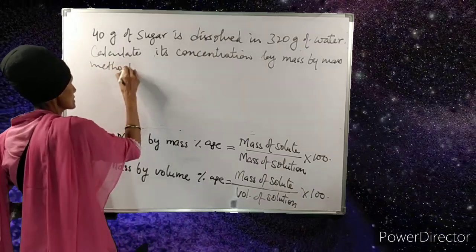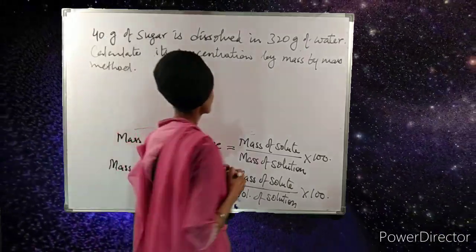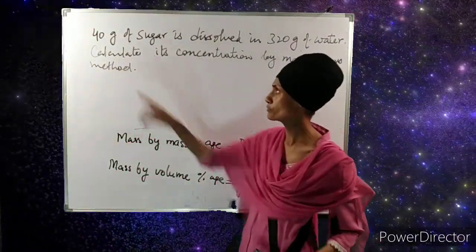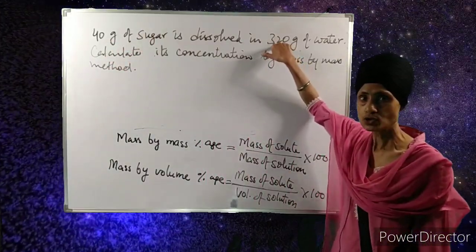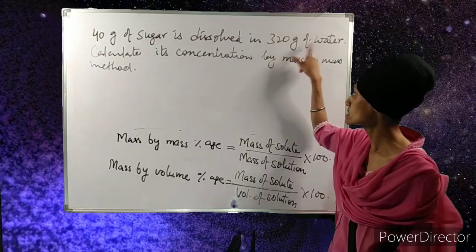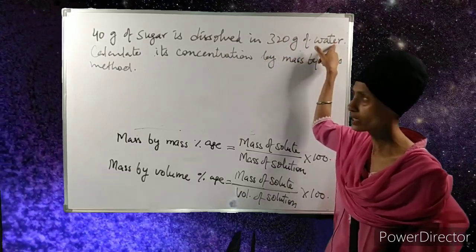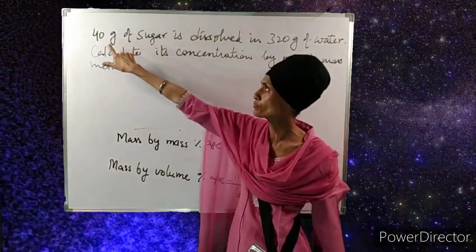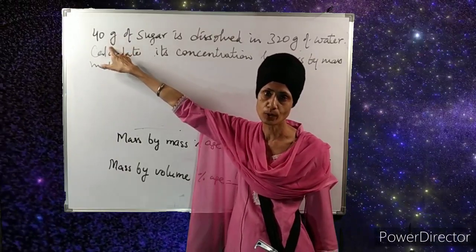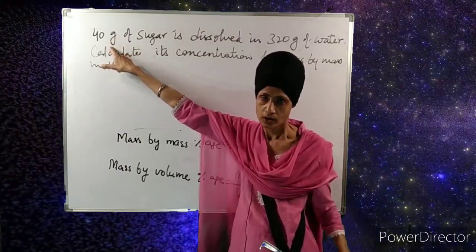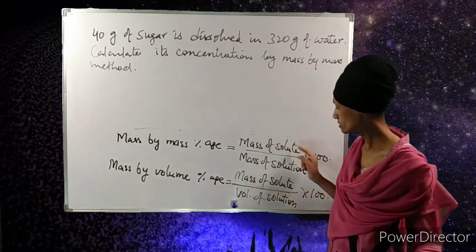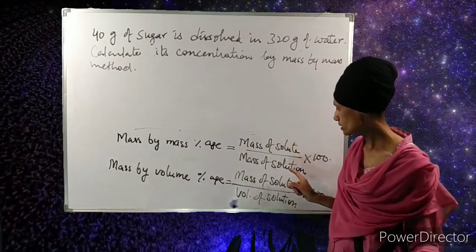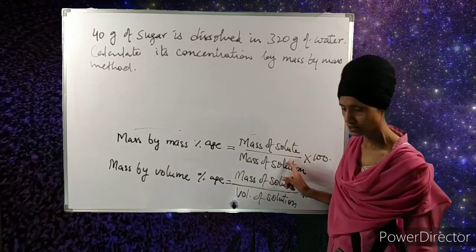You can see that in the statement the amount of sugar present is only 40 gram and the amount of water present is 320 gram. So you can know that water is present in large amount, water is the solvent here, and sugar is present only 40 gram, in small amount, so it is the solute here. We are using the mass by mass method, so we will apply this formula.